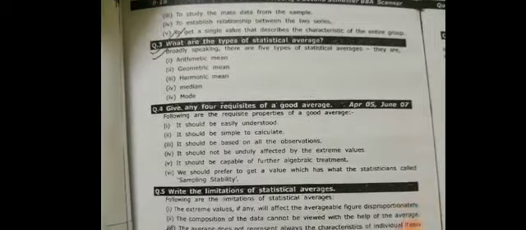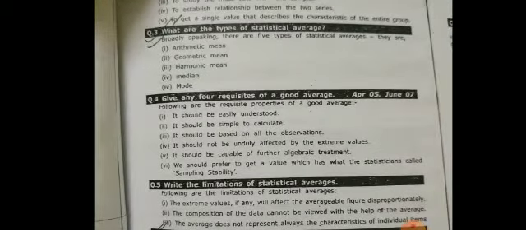Give any four requisites of a good average. Following are the requisite properties of a good average. It should be easily understood, it should be simple to calculate, it should be based on all observations, it should not be unduly affected by extreme values, it should be capable of further algebraic treatment. We should prefer a value which has what statisticians call sampling stability.